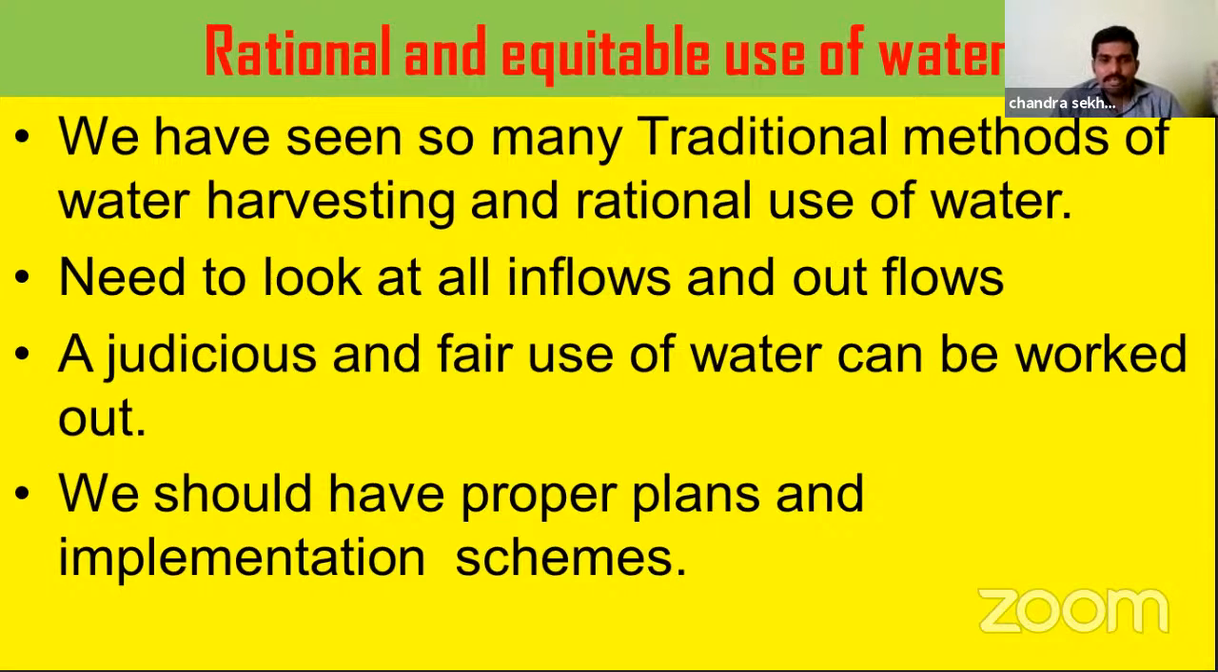It should be done for every village, every district, every state and every country. Then only can all the people enjoy the water. Otherwise, some places may face drought conditions and some places may face floods. So based on the availability of water, we should plan properly and implement related schemes also. So this is about rational and equitable use of water.